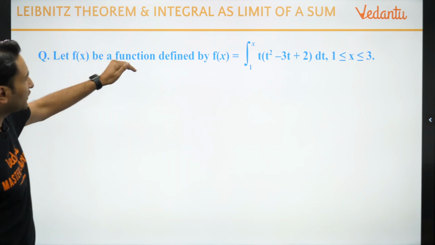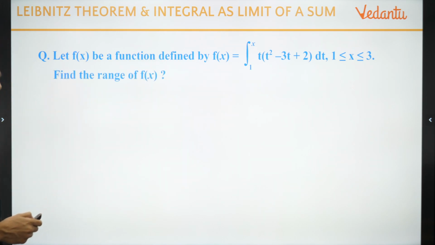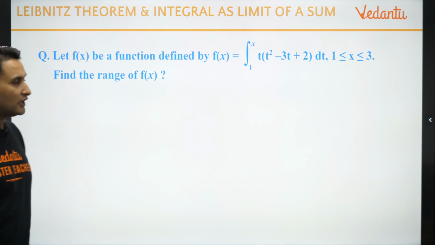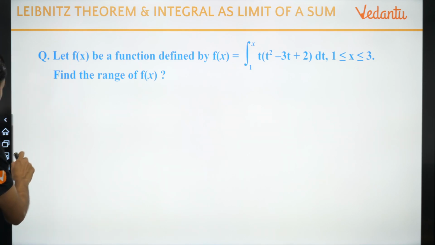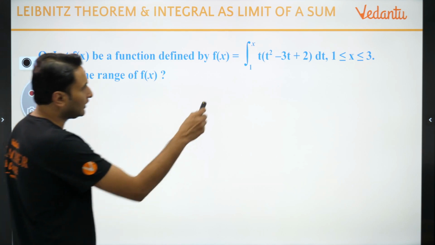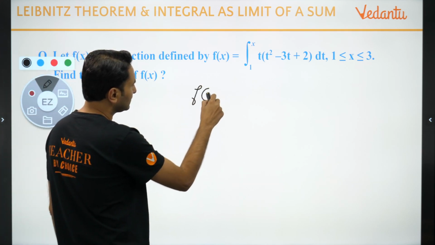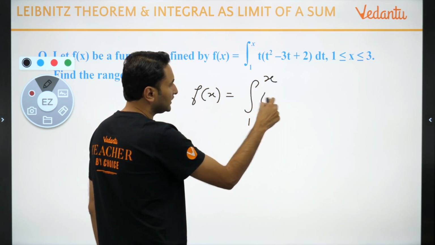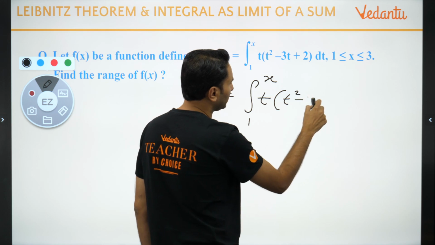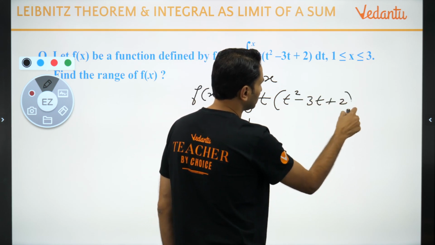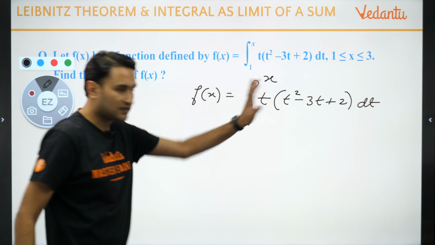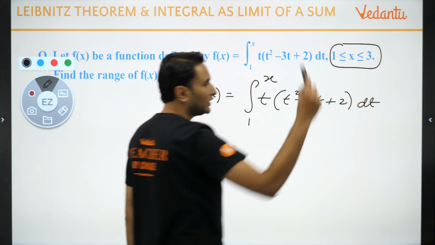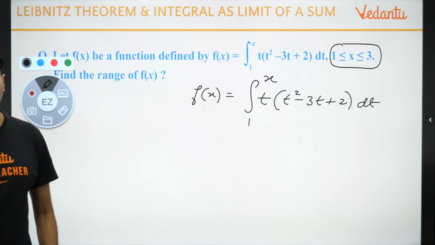Let f(x) be a function defined by this. ठीक है? What do you want? You want the range of f of x. First try to understand the problem. क्या बोल रहा है वो? वो बोल रहा है मेरे पास एक फंक्शन है f of x इज इक्वल टू इंटीग्रल 1 से लेके x t इंटू t स्क्वायर माइनस 3t प्लस 2 dt. So this is my function. It is given that x lies between 1 से 3.